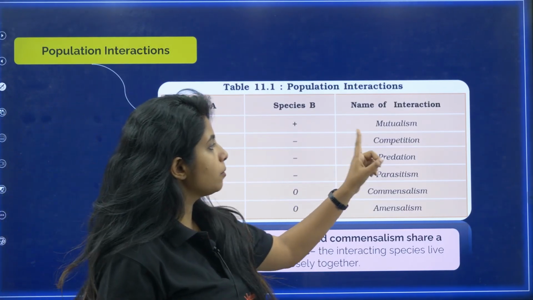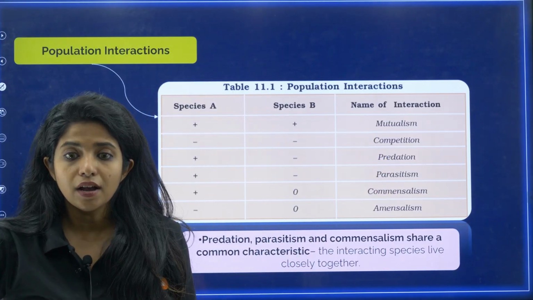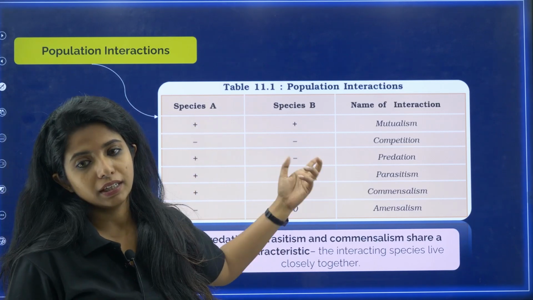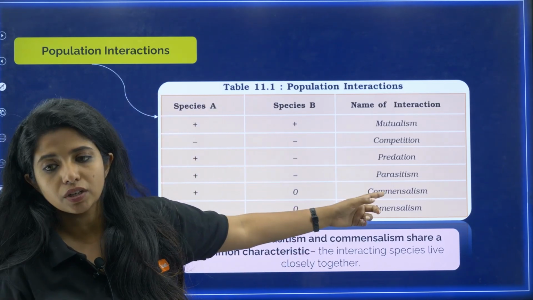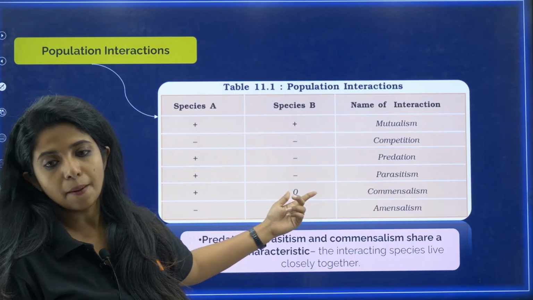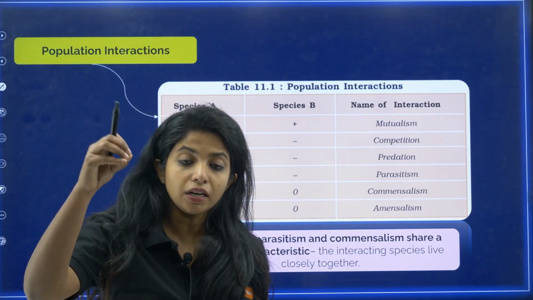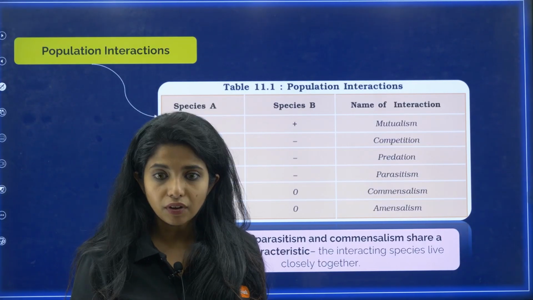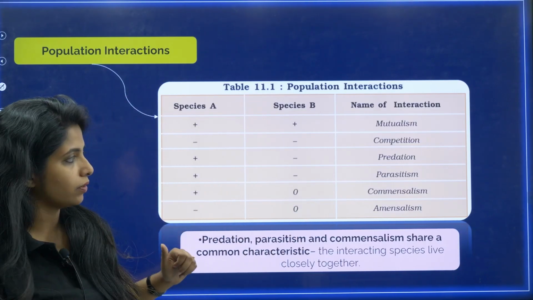Now, if we talk about predation, for example a tiger and a deer. The tiger eats the deer. The tiger got its food, so it is plus, but the deer died, so it is minus. Parasitism is again like predation, so it will be plus and minus. For example, a tick on the body of a dog is continuously feeding on the blood, but is the dog benefited? No. There is a negative effect, even though it's very little. So it is minus and plus over here.